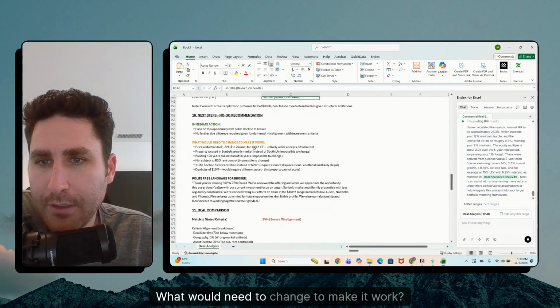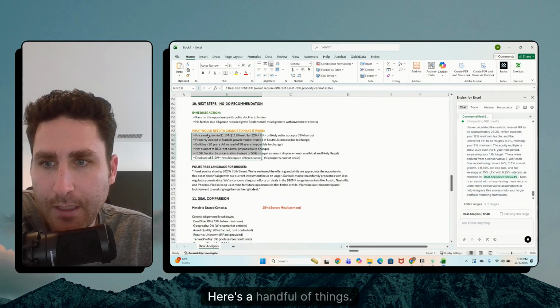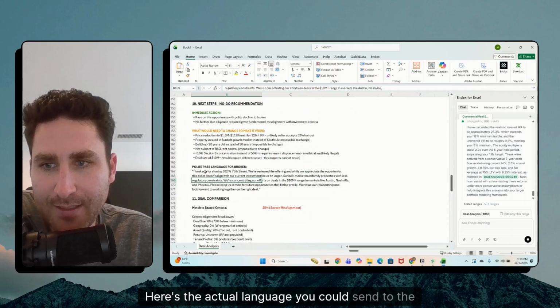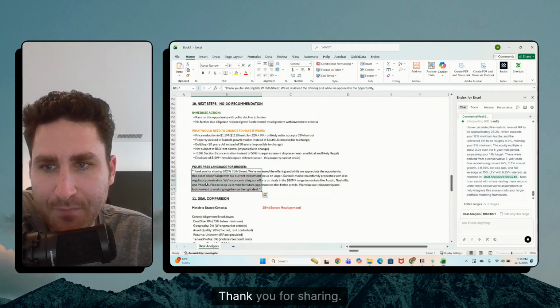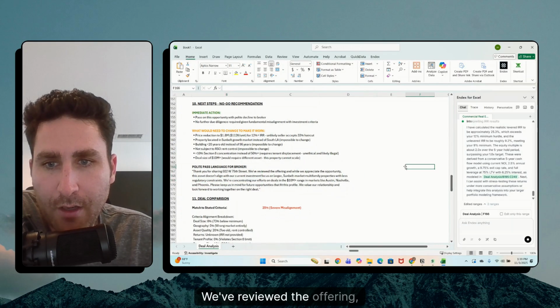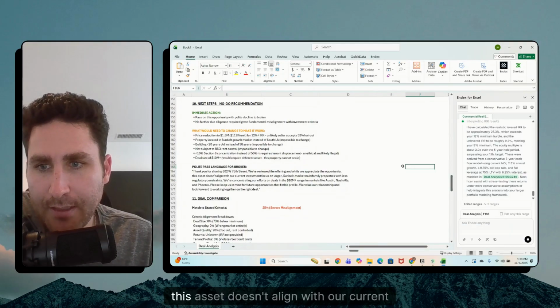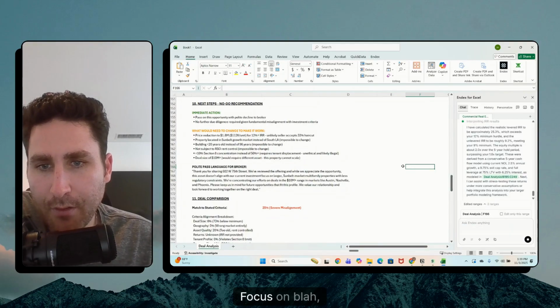That's nice. What would need to change to make it work? Here's a handful of things. Here's the actual language you could send to the broker. That's amazing. Thank you for sharing. We've reviewed the offering, and while we appreciate the opportunity, this asset doesn't align with our current investment focus on, blah, blah, blah.